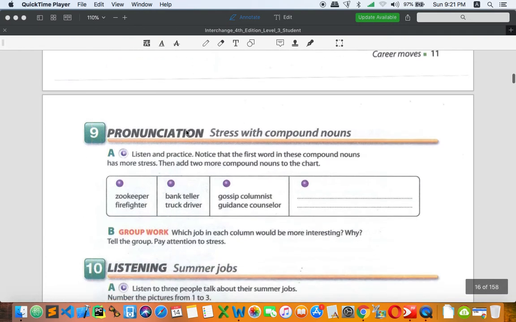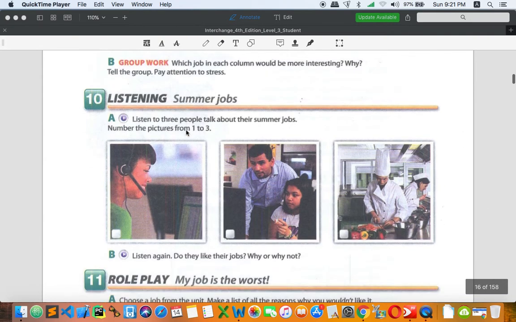Let me bring you back to the activity that we're going to focus on this session. This one is about listening, summer jobs. We're going to listen to 3 people talk about their summer jobs, and you need to number the pictures from 1 to 3. These pictures are not in order, so we don't know exactly whether the first picture is the first one or not.